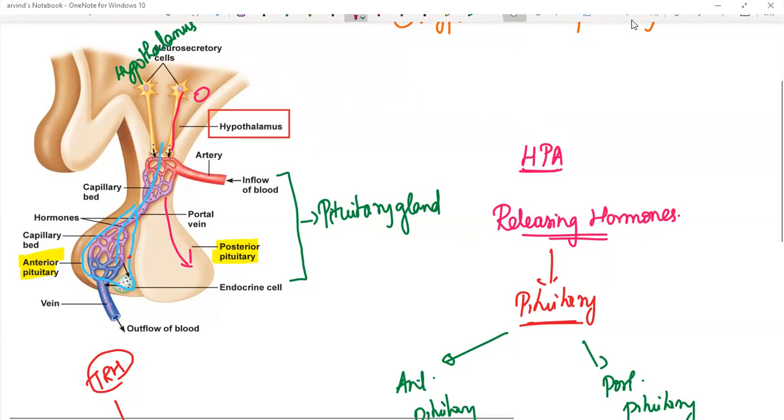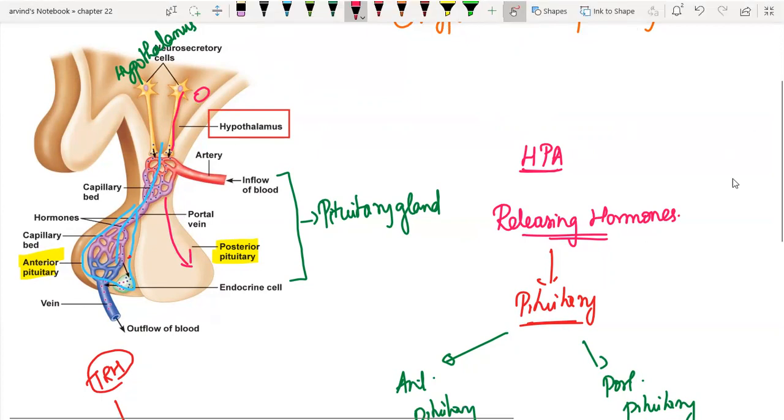So this hypothalamus pituitary axis is very important. We'll take a few examples to understand this HPA. I have not covered the corresponding endocrine glands because I want you to understand right here.